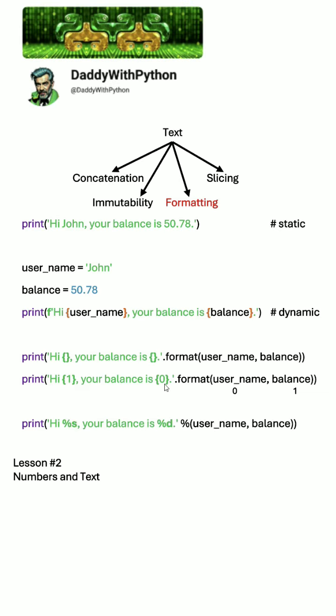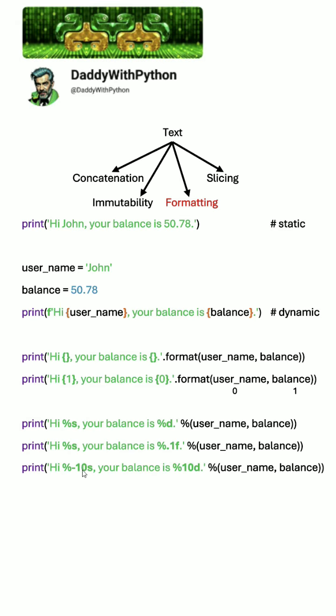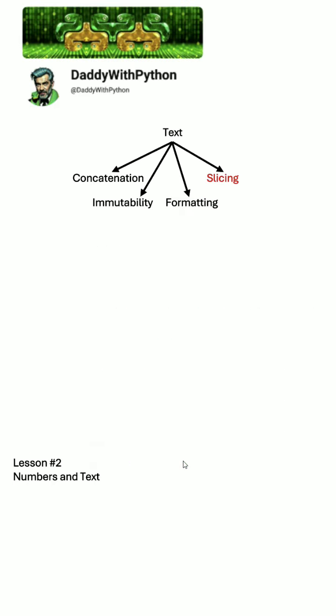You can also use a very powerful tool when you format a string with placeholders like this. You will use, for example, d to print an integer instead of a float here, or you can print only the first number of the float part here, or you can use spaces after username and before balance using these numbers before placeholders.